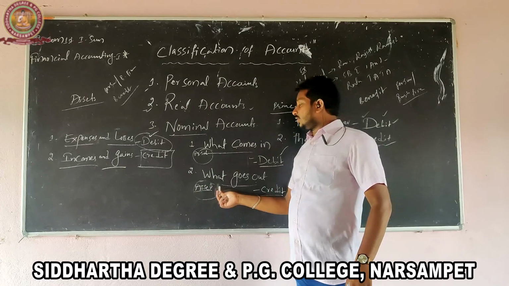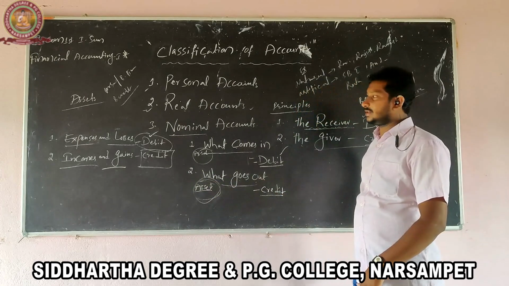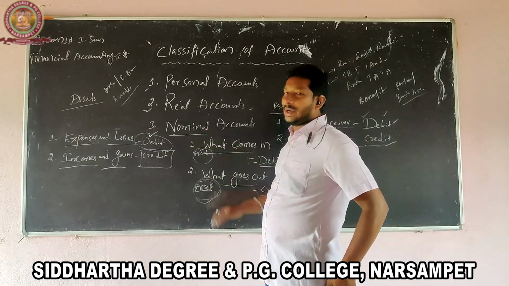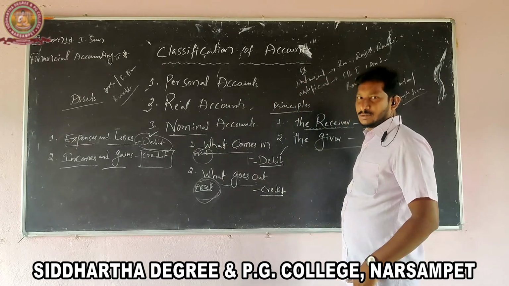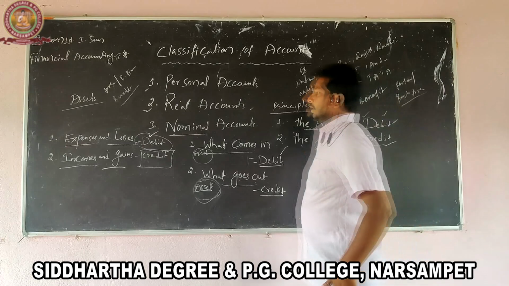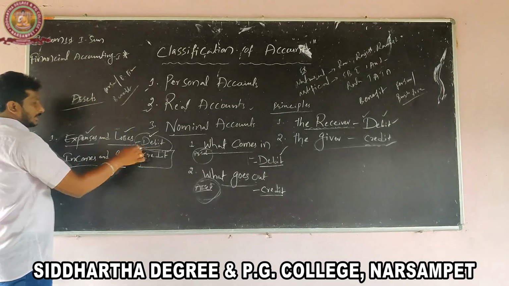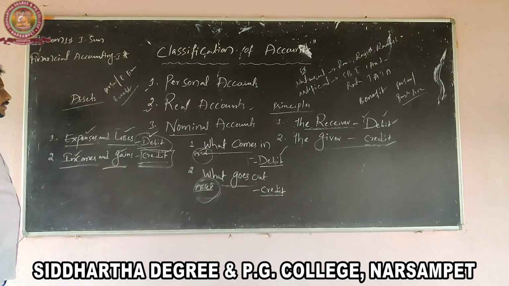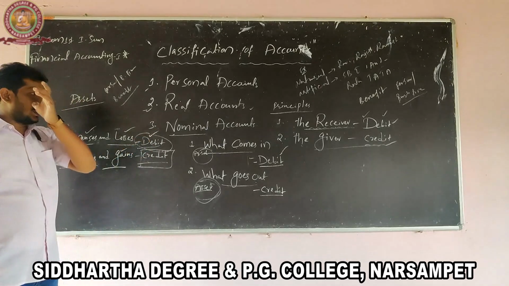The asset goes out of the business, so the asset account is credited. The final one is nominal accounts, relating to all types of expenses, losses, incomes and gains. The nominal account principle: expenses and losses, debit; incomes and gains, credit. So this is the classification of accounts and principles.